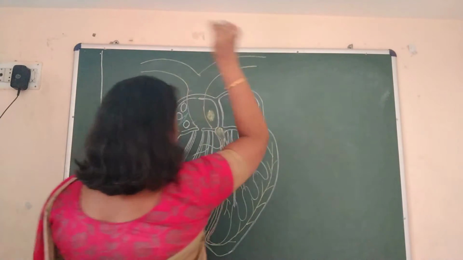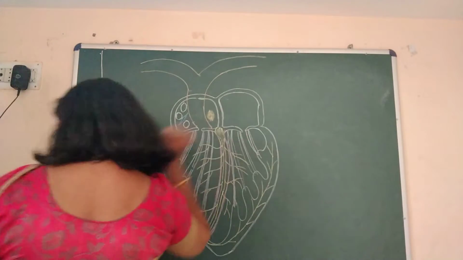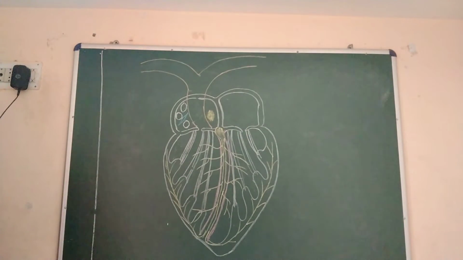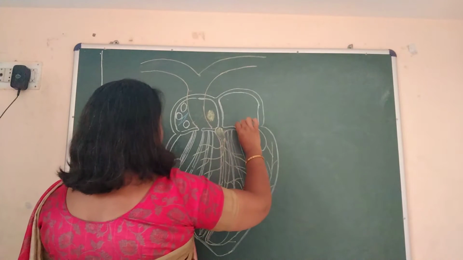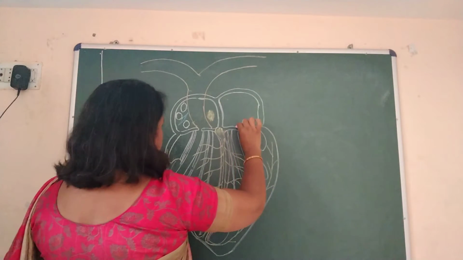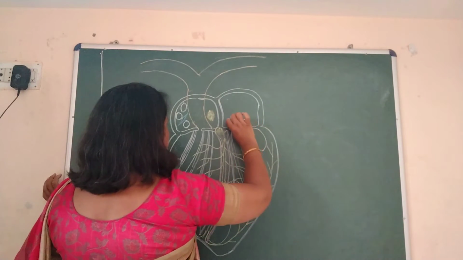This way. Okay, now from this side also, these are big aortas that I will explain to you later. For now we have to concentrate on the diagram.